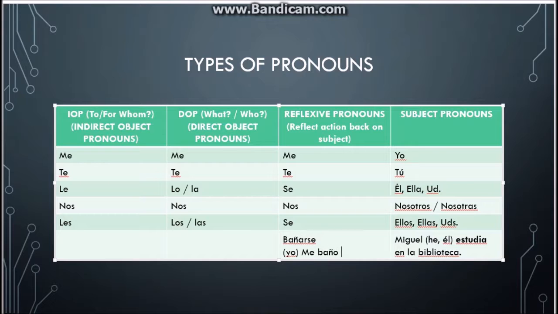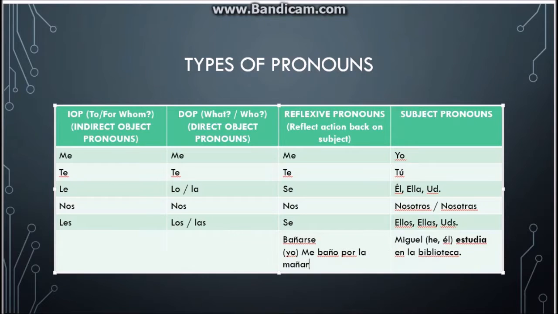So me baño por la mañana. The o ending, yes, tells us that the subject's yo, but we also have to use this me to indicate that the action is coming back on me, and not that I'm giving my kid a bath in the morning, for example.